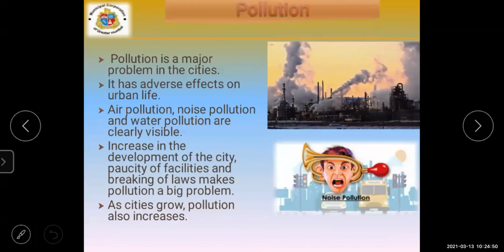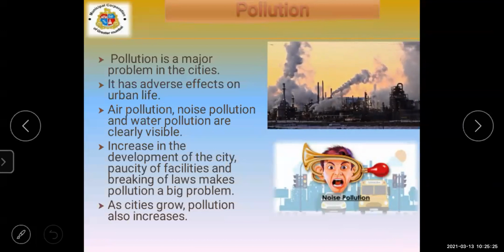Next is about the population. Yes, this problem is at a very high level, student. Yes, about the population, it is a very major problem in the cities. It has adverse effects on urban life also. As we can say, air pollution, noise pollution, water pollution can be seen clearly visible.